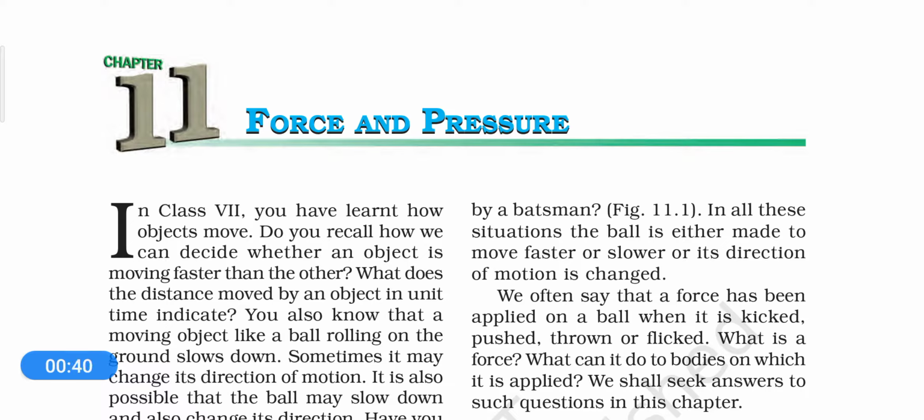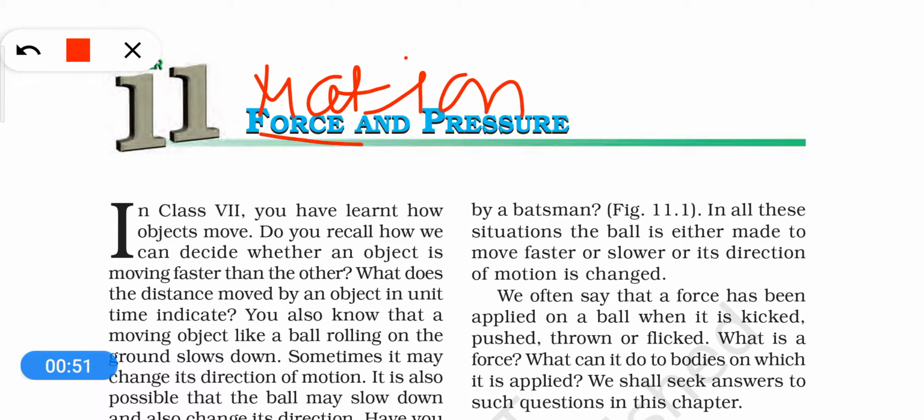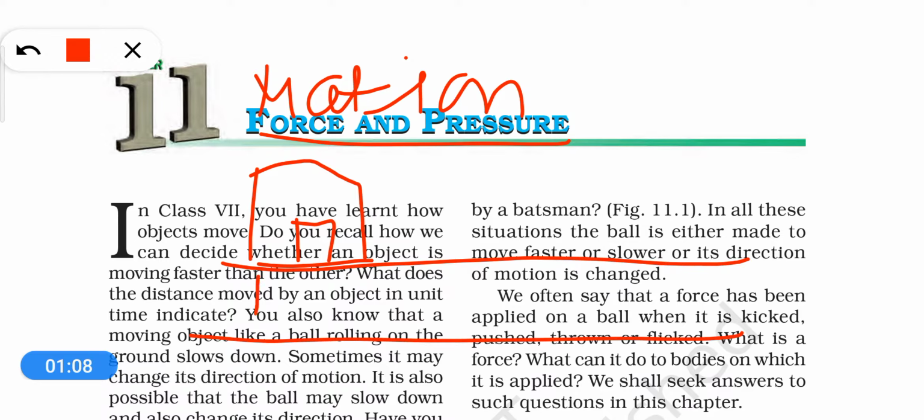So dear students, first of all, in class 7th you have learnt about motion. So what is motion? You already know that when something is changing its position with time, with respect to something else, it is called in motion. For example, suppose this is your home, this is the road, and this is the bus in which you are sitting, and the bus is moving and going towards your school. This is your school, suppose that.